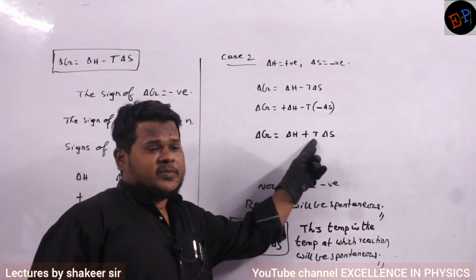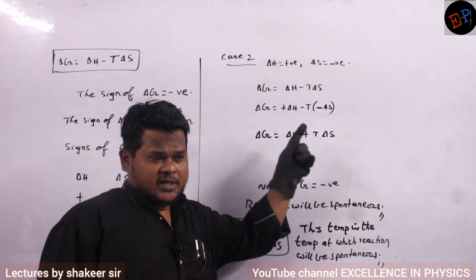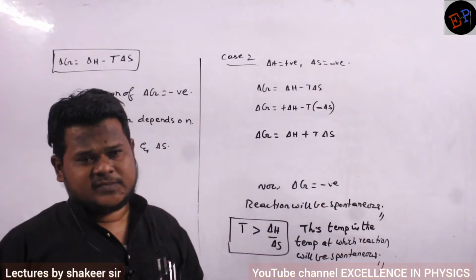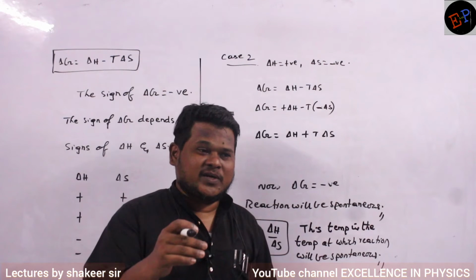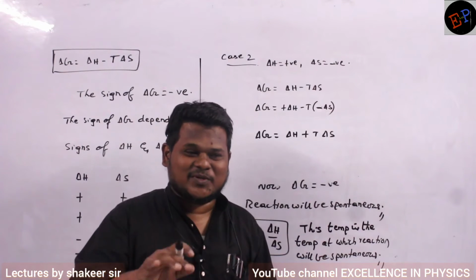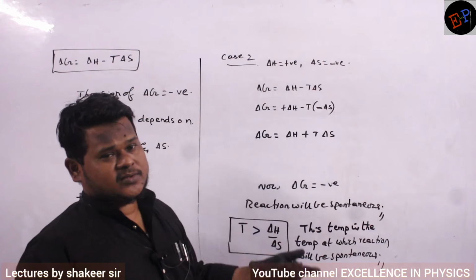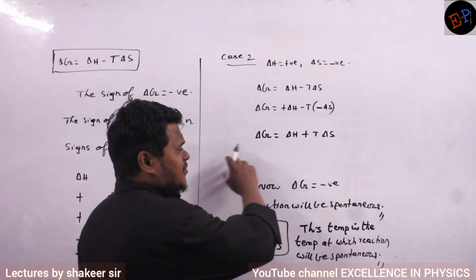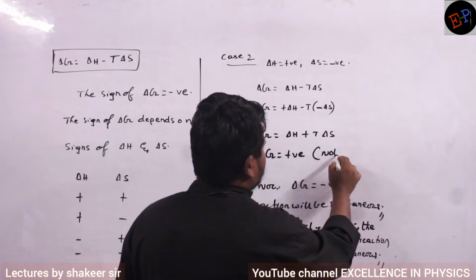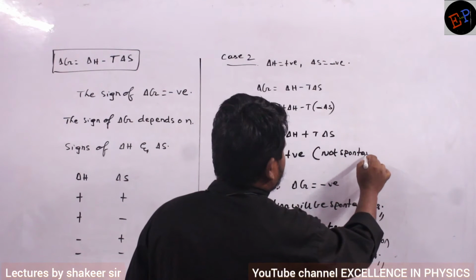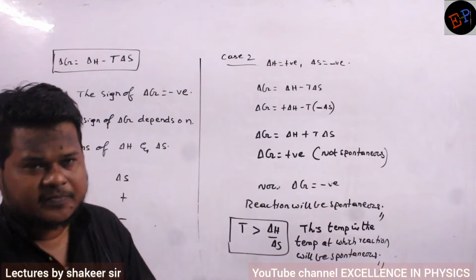And here temperature should be measured in Kelvin, no? Negative Kelvin, is it possible? Kelvin starts from 0 only. Minus 20 Kelvin is not possible. 0 Kelvin is possible. So temperature is not negative, delta S is not negative, delta H also not negative. Are you able to understand? So total value I got is a positive value, so delta G is positive, so the reaction is not spontaneous in this condition. Are you able to understand?